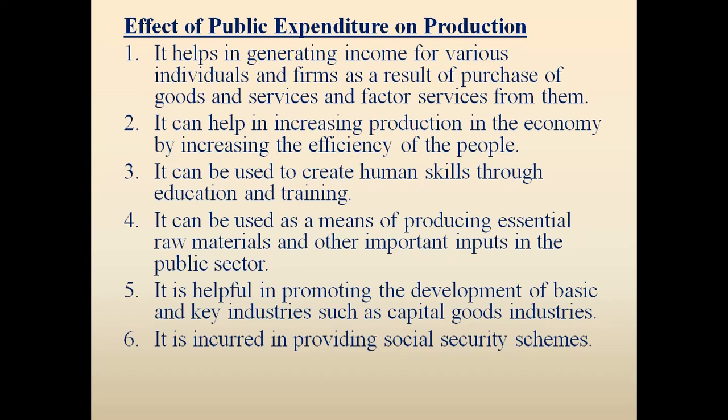Now, here are the 6 points that have been taken from the book itself. So, number one, it helps in generating income for various individuals and firms as a result of purchase of goods and services and factor services from them.